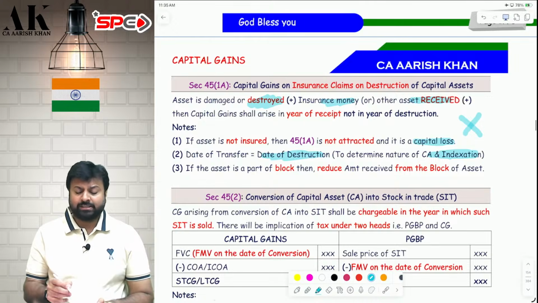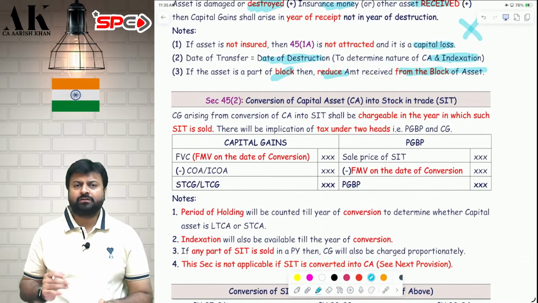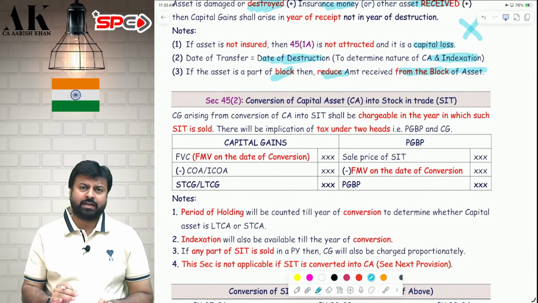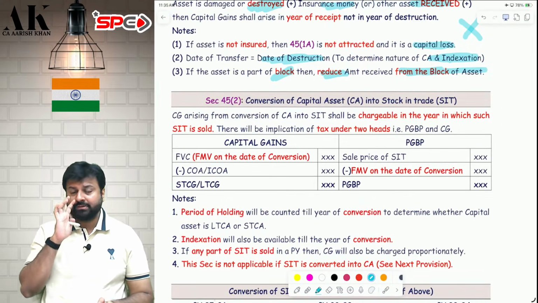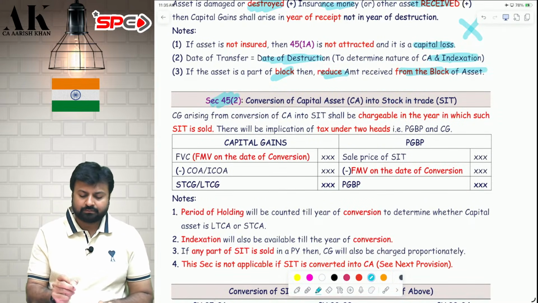Sir, what if my asset is a part of a block? If your asset is a part of a block, then reduce it from the block of asset. It is as simple as this. When to reduce from the block of asset? When you receive the insurance claim money from the insurance company, at that time you can reduce it from the block of asset. So this is what this first exception is all about, where the chargeability is deferred to the future. Second exception.